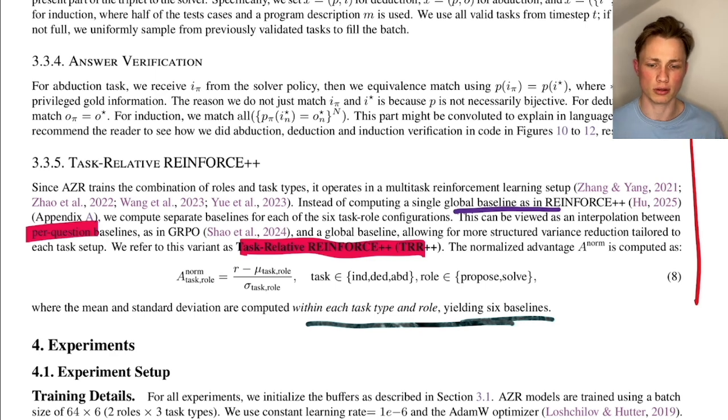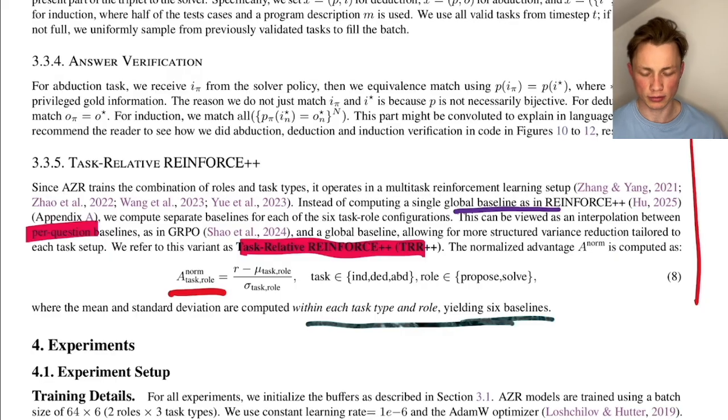Subtracting the average is also called a baseline, and they have a separate baseline for each task and also for the proposer and solver, and this results in 6 different baselines that are subtracted from the reward dependent on the task.